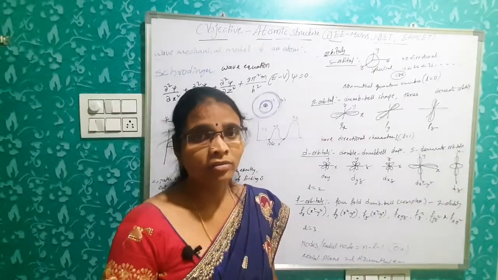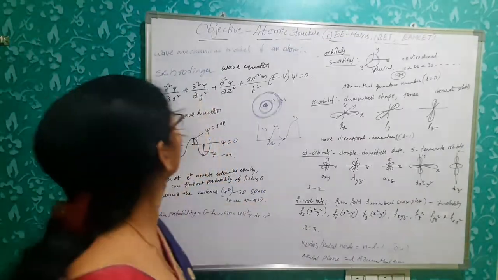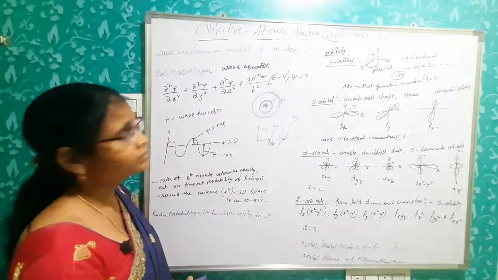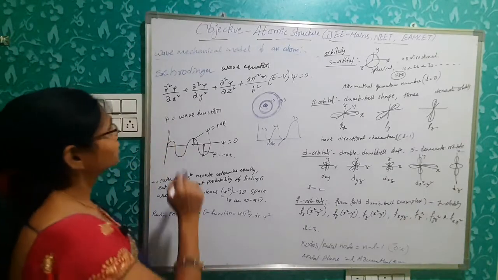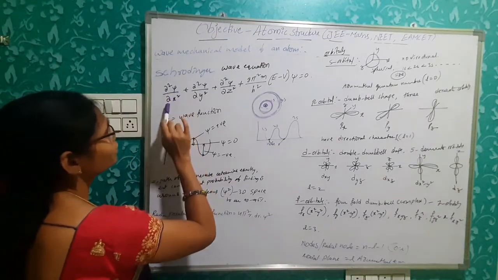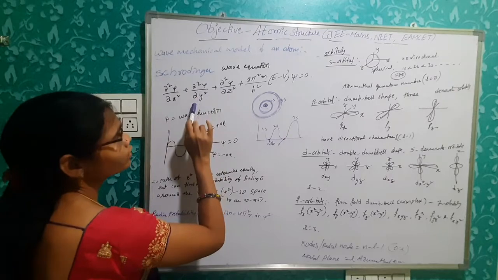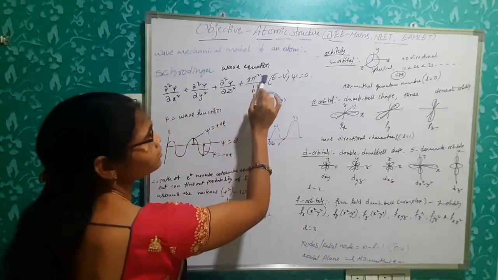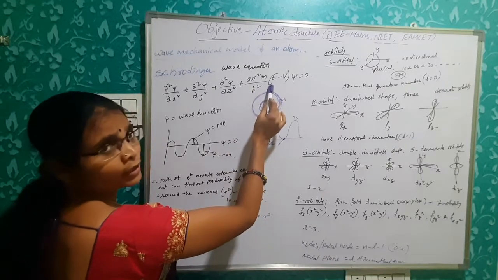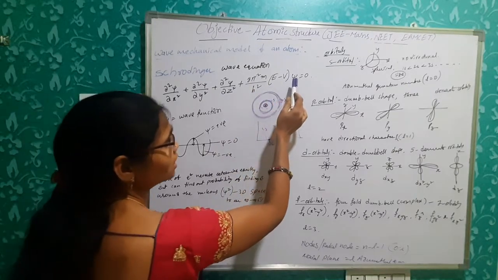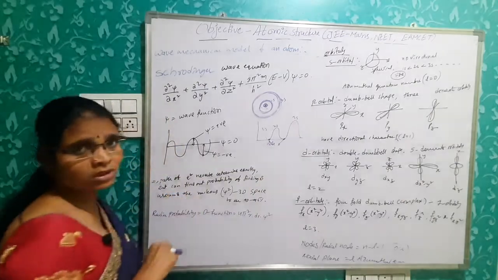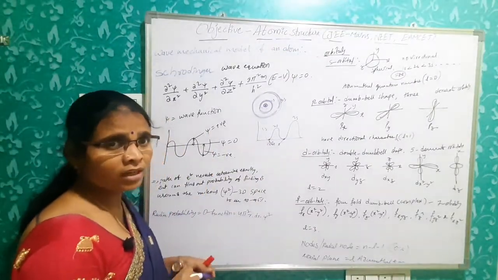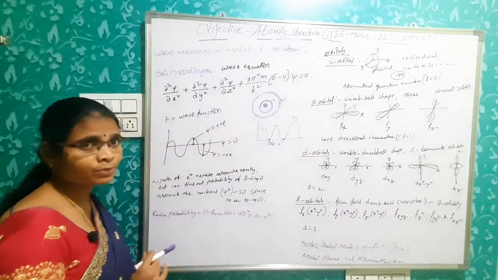Okay. Next, wave mechanical model. So this was developed by Erwin Schrödinger and Heisenberg. So according to this Schrödinger wave equation, dou square psi by dou x square plus dou square psi by dou y square plus dou square psi by dou z square plus 8 pi square m by h square into E minus V into psi is equal to 0. Here psi is equal to the wave function. So it is the electron wave function in 3-dimensional space.